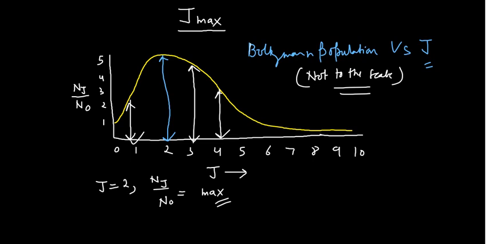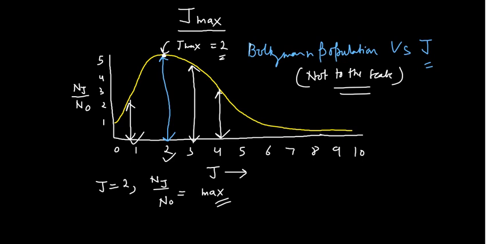So this is the J max, and in this case the J max value is 2. From this diagram we can clearly conclude that the relative intensity of the spectral lines passes through a maximum, which corresponds to the J max. The value of J corresponding to the maximum population, like 2 here, is known as the concept of J max.